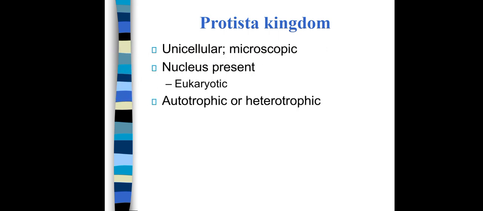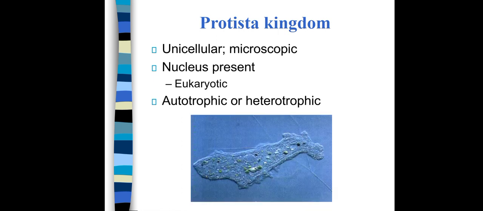Second kingdom is protista. They are also unicellular and microscopic. Unlike bacteria, they have nucleus present in them. So they are the example of eukaryotic cell. They are autotrophic or heterotrophic. It means that they can produce their own food, or they decompose, or they eat or feed upon other organisms.